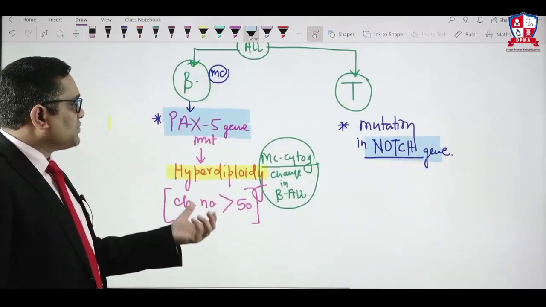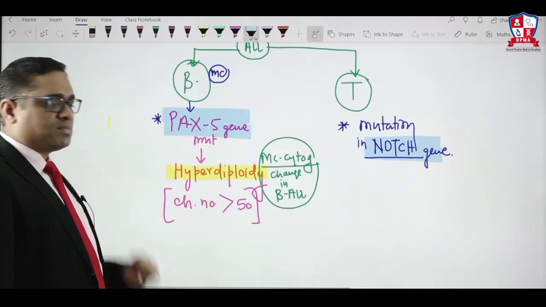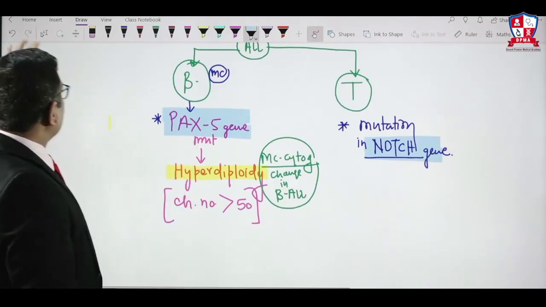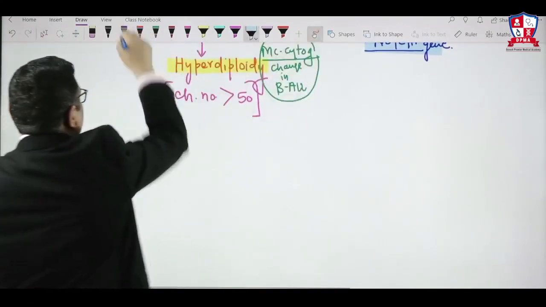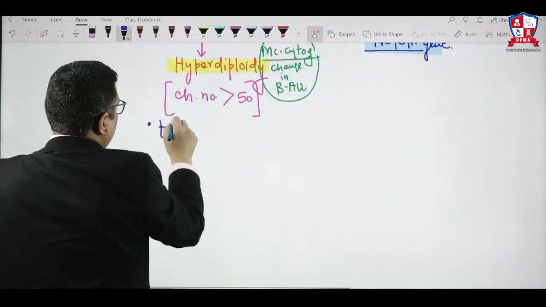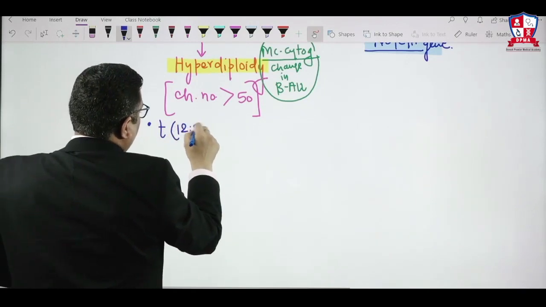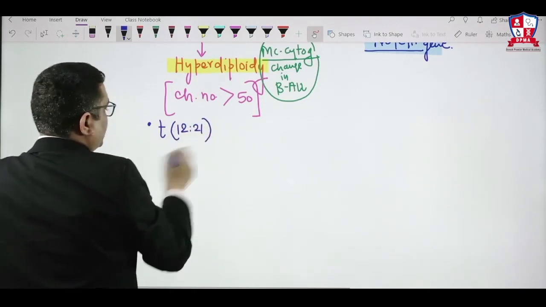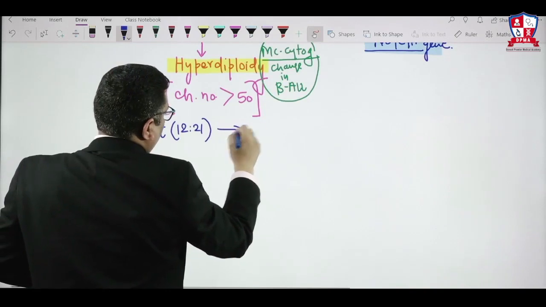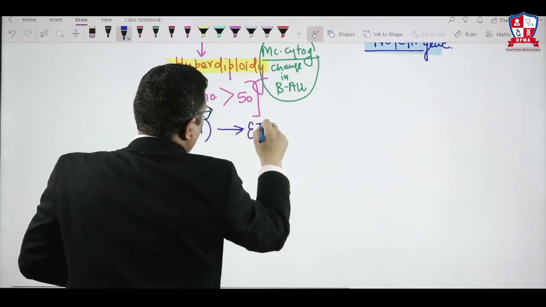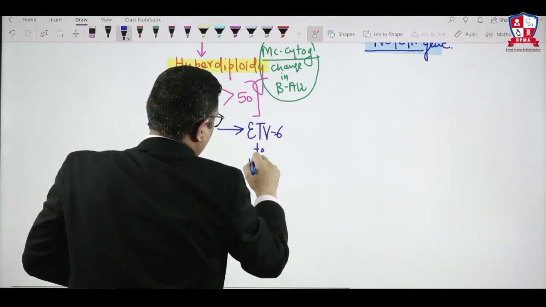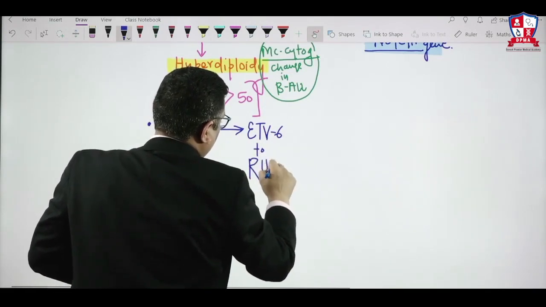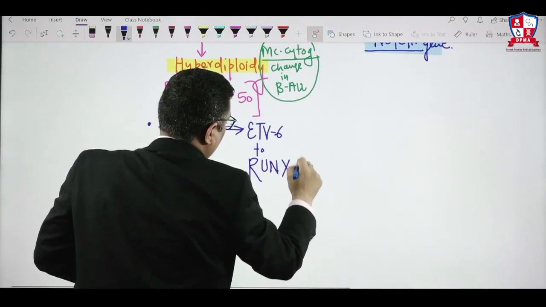So in this pathogenesis we are seeing PAX5 mutation is responsible for hyperdiploidy. There is one more change which will be seen, the translocation t(12;21). So translocation t(12;21) is a translocation from the ETV6 gene to the RUNX1 gene.